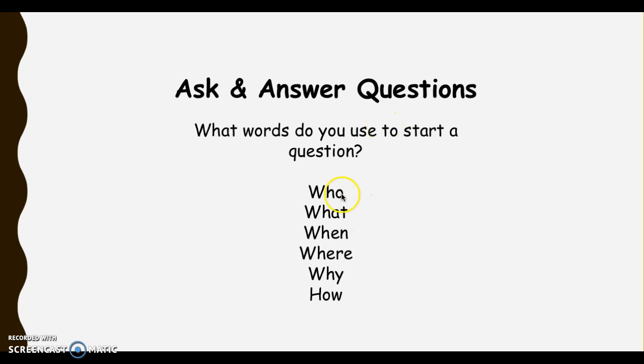When you see a who question, like who are you? Who is on the playground? You're usually looking for a character. When you see a what, like what are you doing? Or what time it is, usually the answer has to do with a thing.